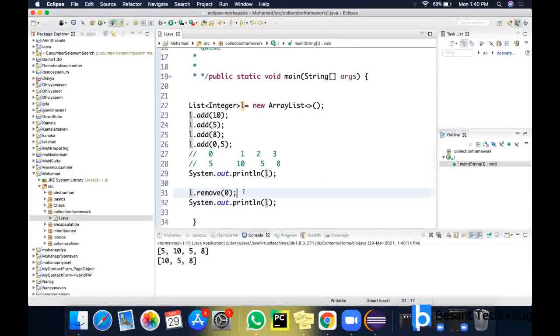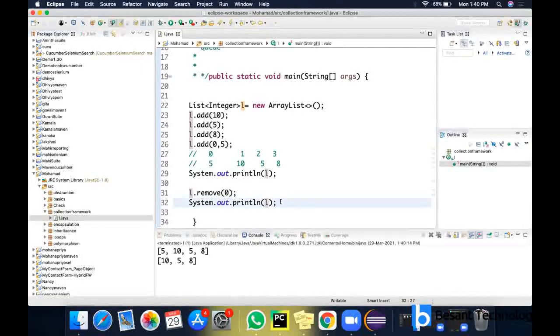Is the output based on ascending order, ma'am? No, initially we added 5, 10, so it follows insertion order. So far it is taking insertion order, but it need not be in ascending or descending order like that. Any value can come at any place. You have to mention the correct index position.